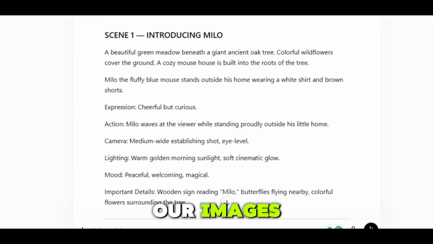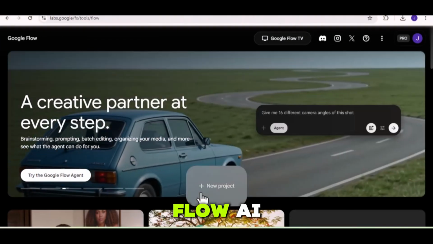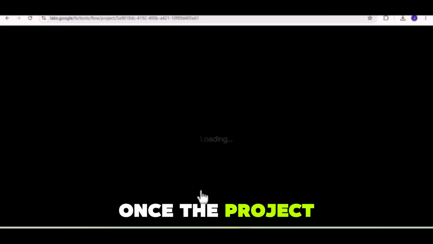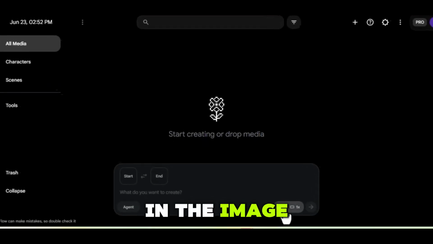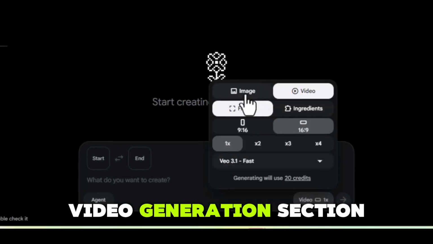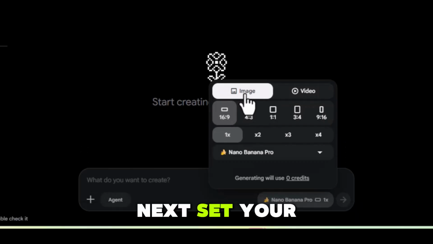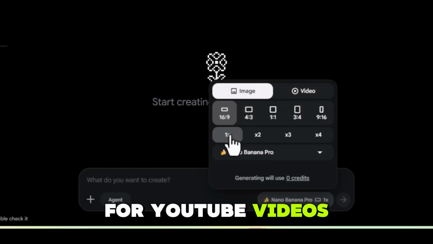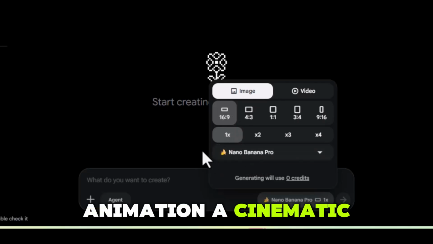Now let's generate our images. We're going to head over to Flow AI. Open Flow AI and click on New Project. Once the project opens, make sure you're in the image generation section and not the video generation section. Next, set your aspect ratio to 16:9. This works perfectly for YouTube videos and gives your animation a cinematic look.